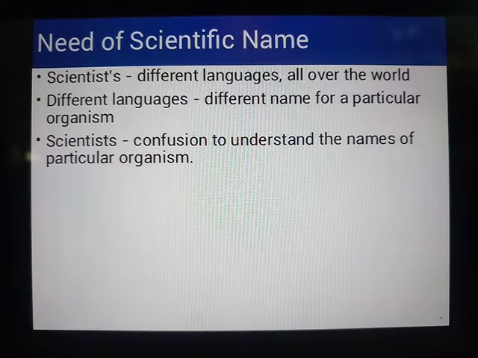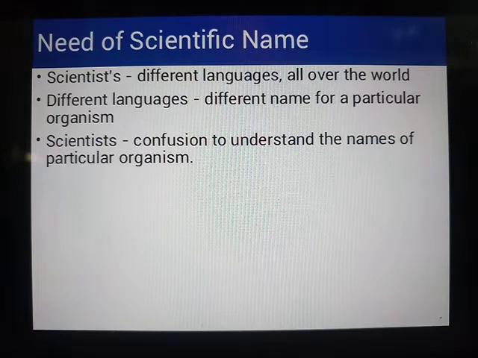So the need of a scientific name was because of the scientists, because all over the world they are studying different languages. Now if I want to study a particular animal, then I will be thinking about a particular name which is common with it. But while I'm studying, it should be familiar to each and every scientist all over the world when I'm conveying the message about a particular animal.